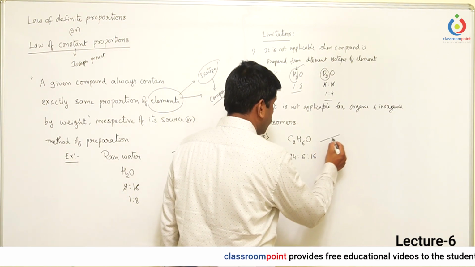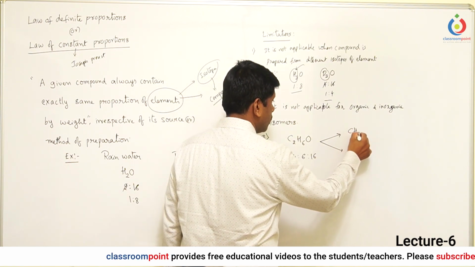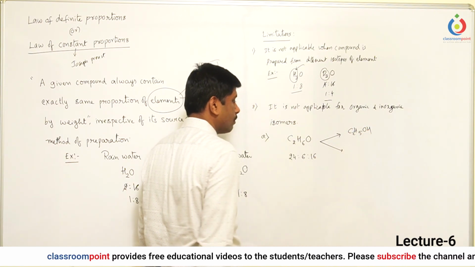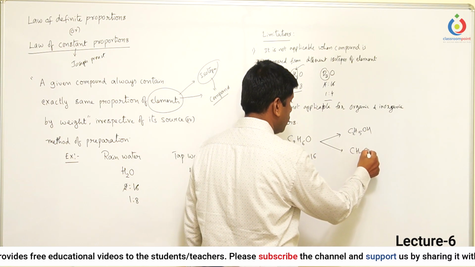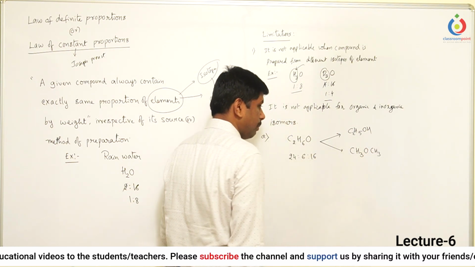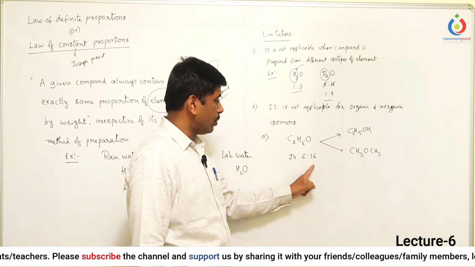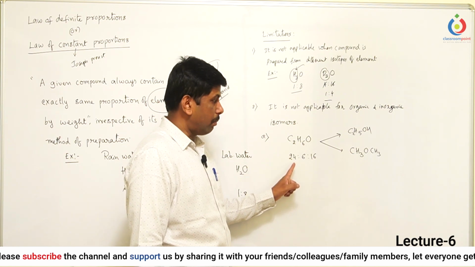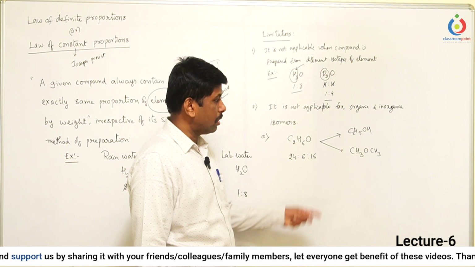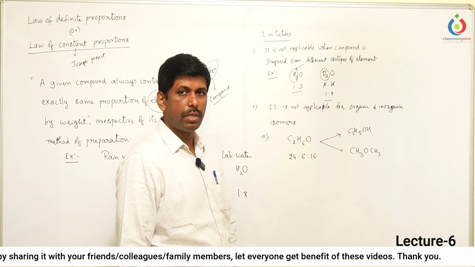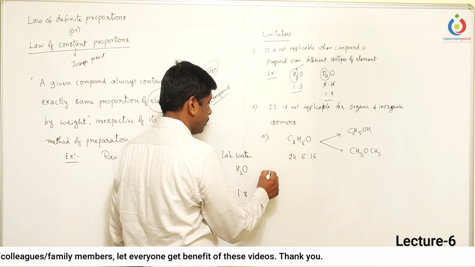But with this molecular formula, we can construct two molecules: C2H5OH, ethyl alcohol, and CH3OCH3, dimethyl ether. Even though the mass ratio of the elements is the same, they are not the same compound. They are different compounds, and their chemical and physical properties are also different. So here it is not applicable.